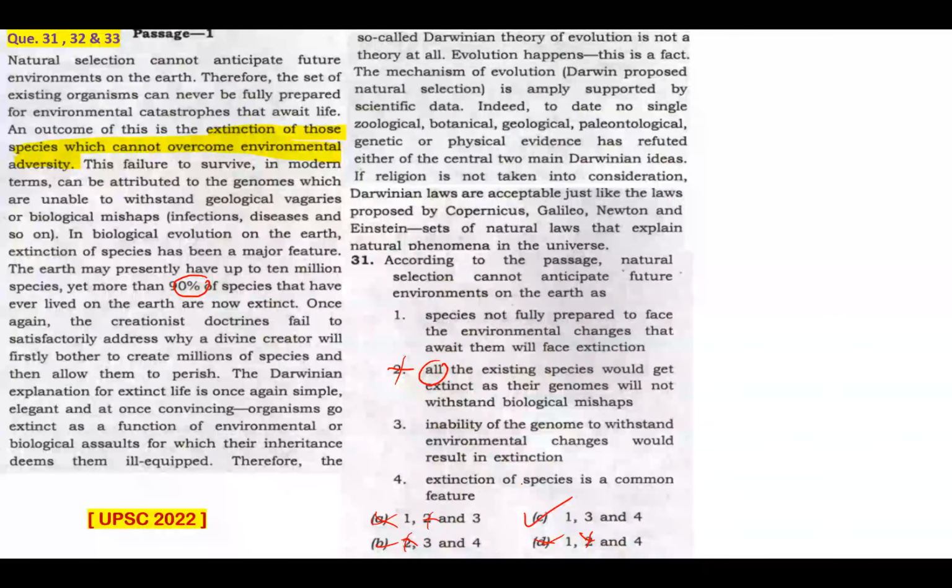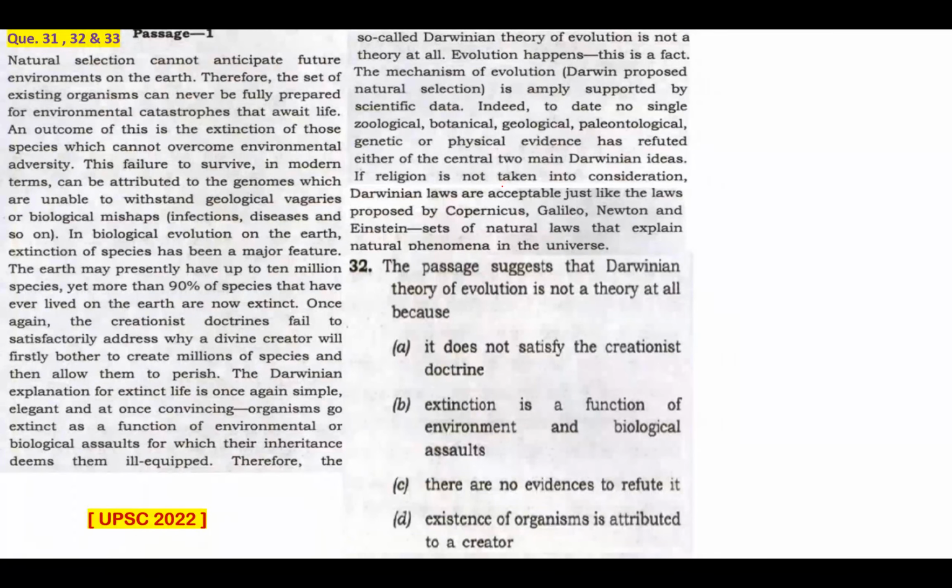And when I read statement 1, 3, and 4, I can clearly know that they are attributable to the particular question based on this passage. Question 32. The passage suggests that Darwinian theory of evolution is not a theory at all because... This question is very specific on why the passage would suggest that Darwinian theory of evolution is not a theory at all. So we need to go to that place where this is mentioned. To get your answer clearly and correctly, we need to go to that particular portion of the passage where this is mentioned. Now look at this.